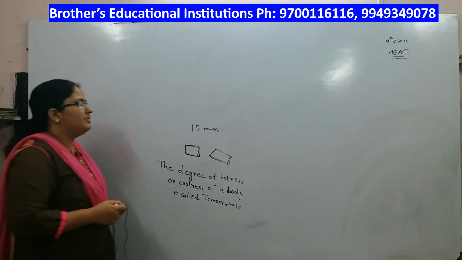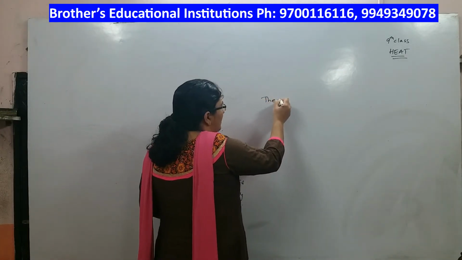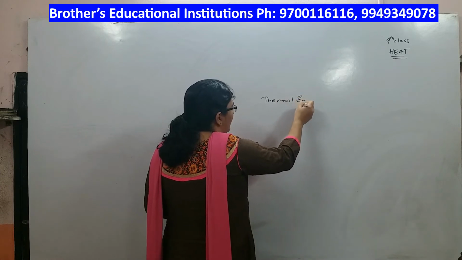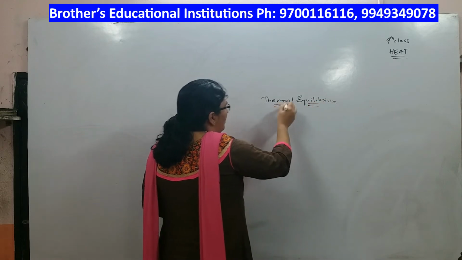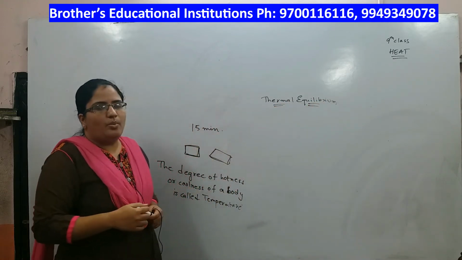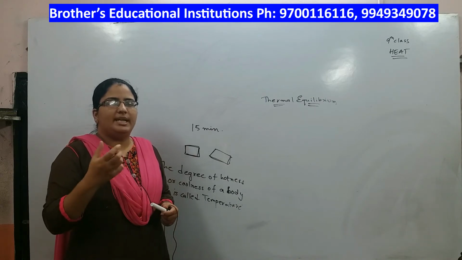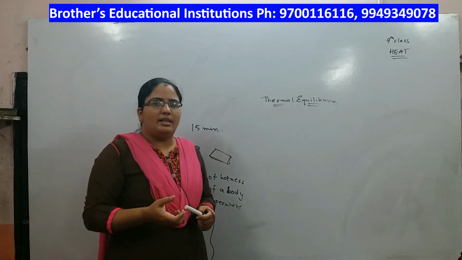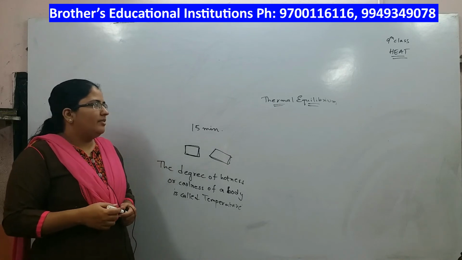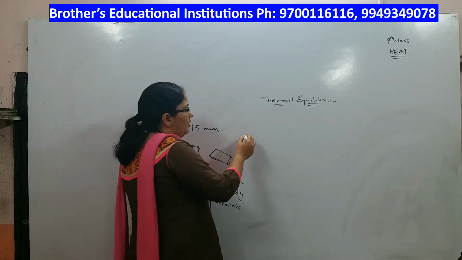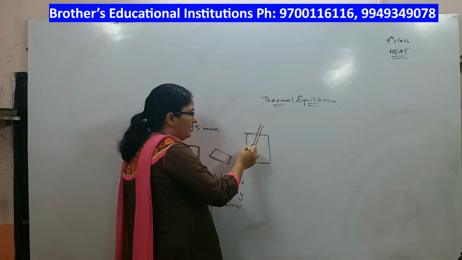Now let us discuss one more activity. The next concept is thermal equilibrium. Whenever two bodies are in thermal contact, heat energy from one body flows into the other body till both attain the same temperature. For example, you have a cup of hot milk in which you have dipped a spoon.